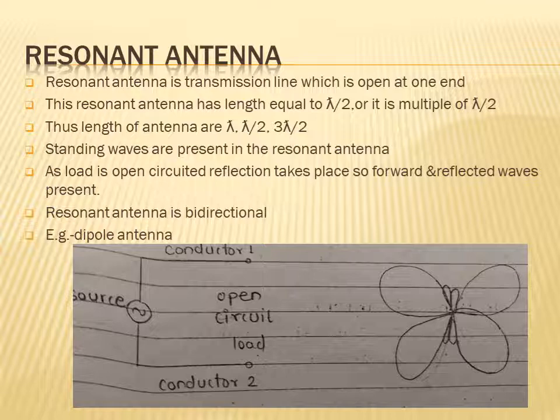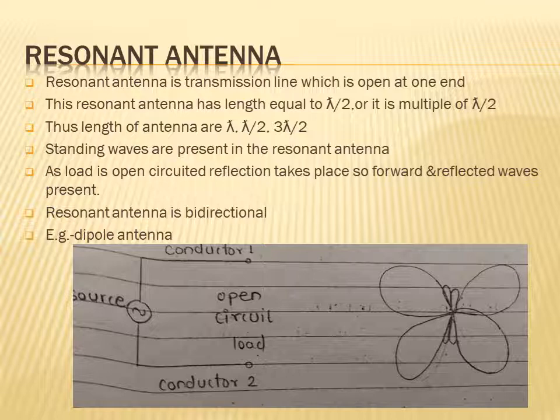See in the figure, the resonant antennas are open circuited. The resonant antennas are open at one end, meaning the load is absent. So this resonant antenna is a transmission line which is open at one end.